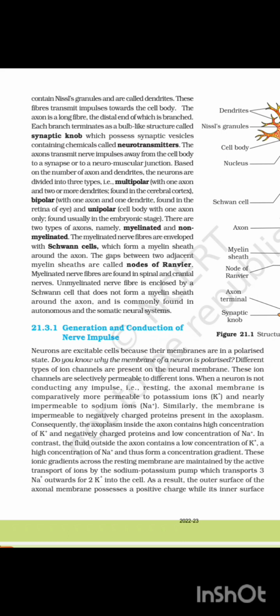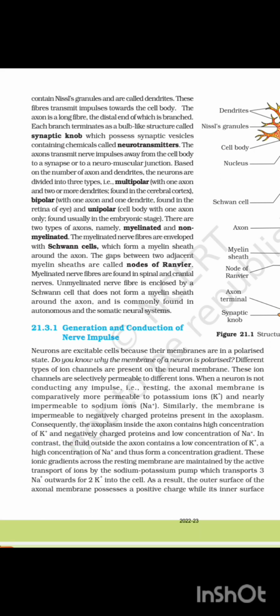When a neuron is not conducting any impulse, the resting axonal membrane is comparatively more permeable to potassium ions and nearly impermeable to sodium ions. Similarly, the membrane is impermeable to negatively charged proteins present in the axoplasm. Consequently, the axoplasm inside the axon contains a high concentration of potassium and negatively charged proteins and a low concentration of sodium.